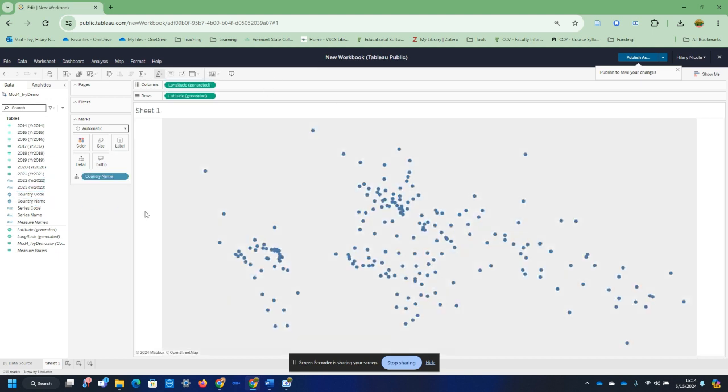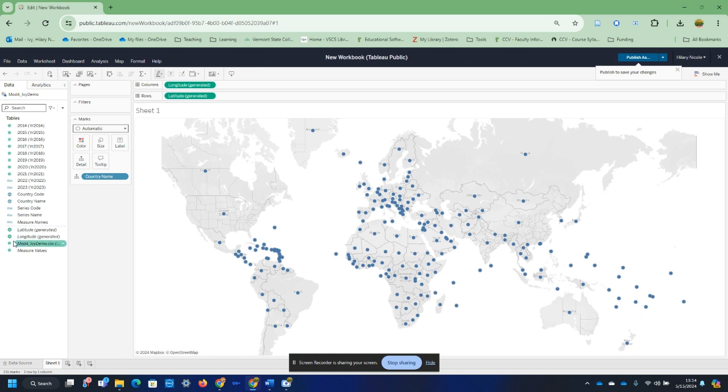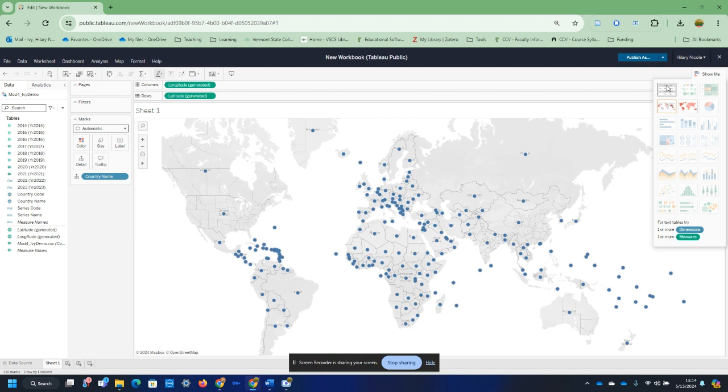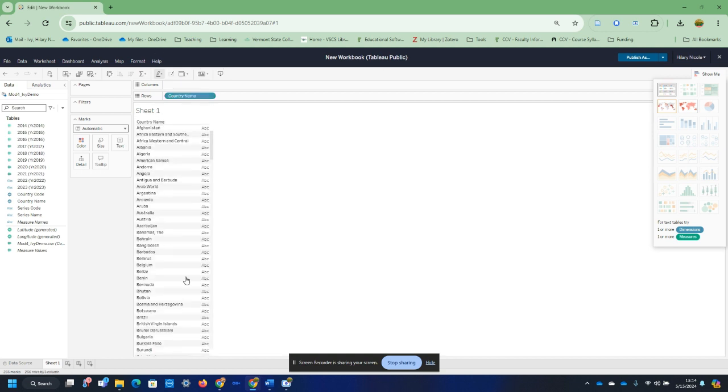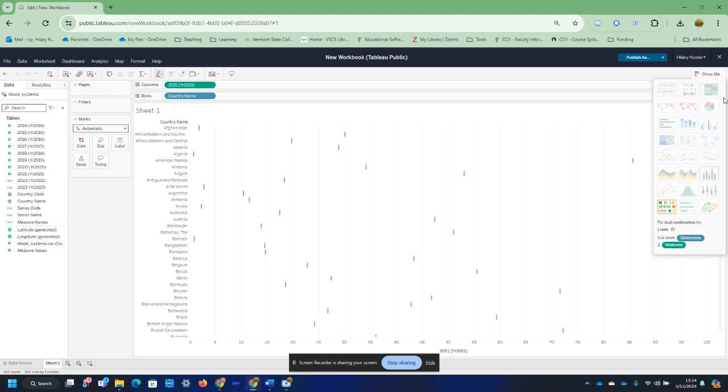So to start, I'm just going to double click on Country Name. What this does is it allows Tableau to pull the information for each identified country, in this case Canada, and show me, yep, it's here on the map. So if I've got a dot, that means I've got a data point on it, which is great. If I come on over here to this Show Me tab, I'll see what's available to me. Now, if I were to click on this traditional data set, I would just see the list of country names. And then, for example, if I wanted to know what the land coverage is as a percent in 2021, I would pull it over here.